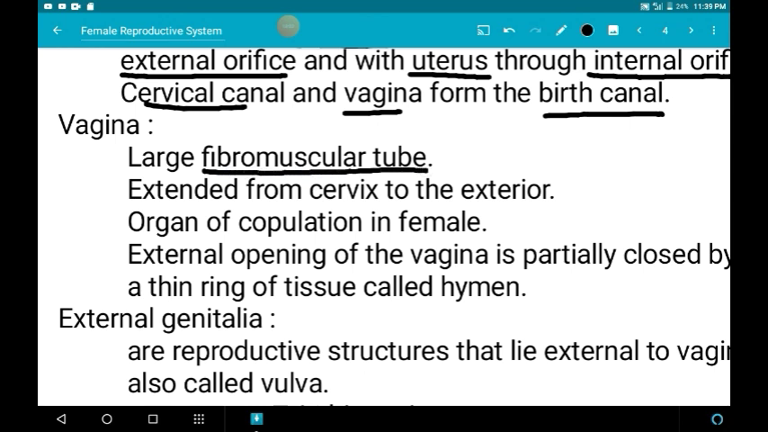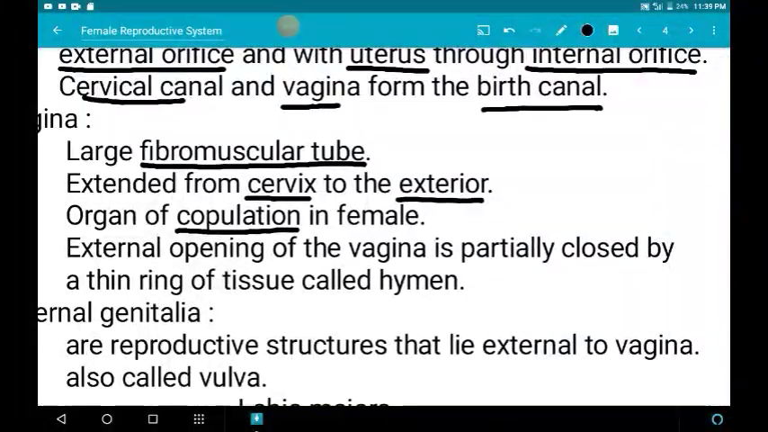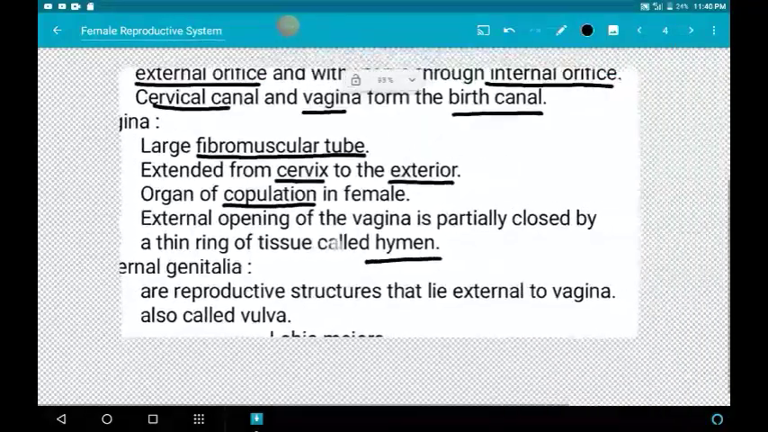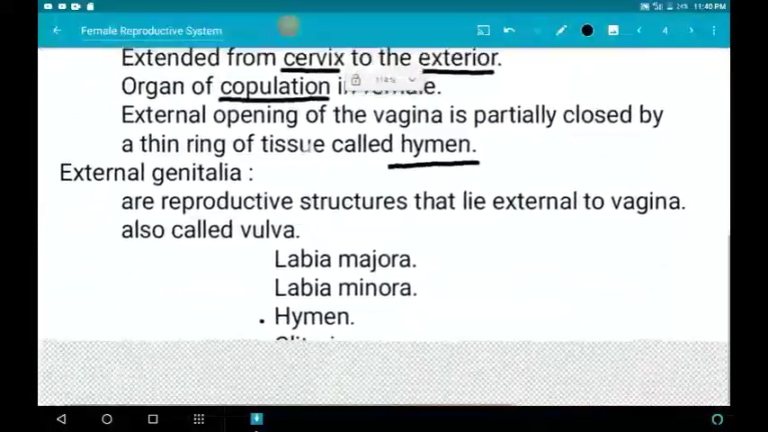The vagina is a large fibromuscular tube. It extends from the cervix to the exterior, and it is the organ of copulation in females. At the external opening of the vagina, it is partly closed by a thin ring of tissue called the hymen. So that's all about the accessory structures.